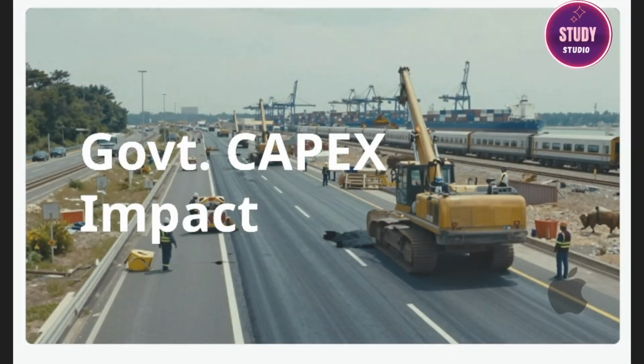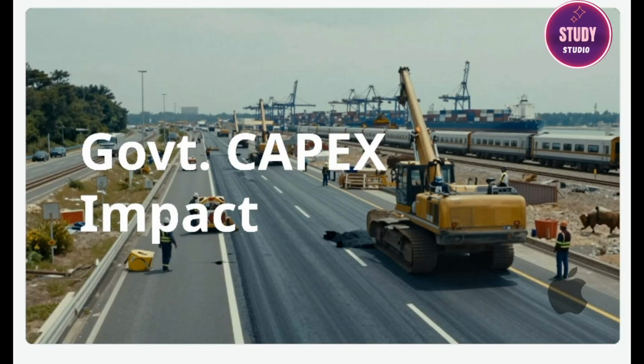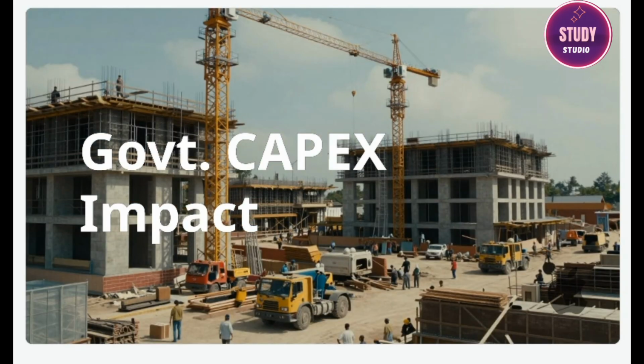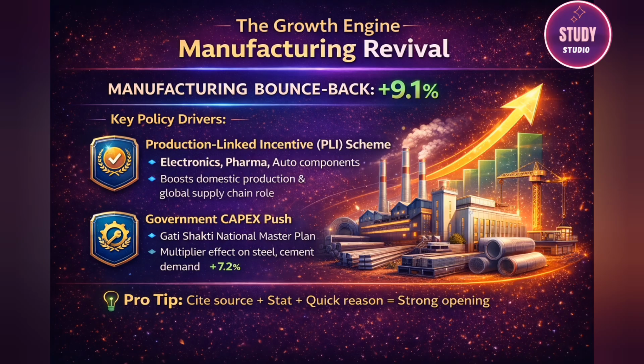Second is the Sustained Government Capital Expenditure, CAPEX. The government's relentless focus on infrastructure, think roads, ports, and railways under initiatives like the Gati Shakti National Master Plan, creates a powerful multiplier effect. This spending creates demand for steel and cement, directly firing up the industrial sector. This upfront government spending has been a consistent strategy to encourage, or crowd in, private investment. As a direct result, the construction sector also grew by a healthy 7.2%.